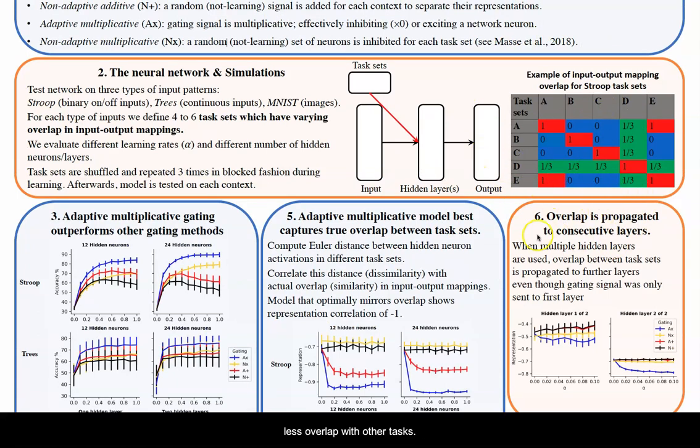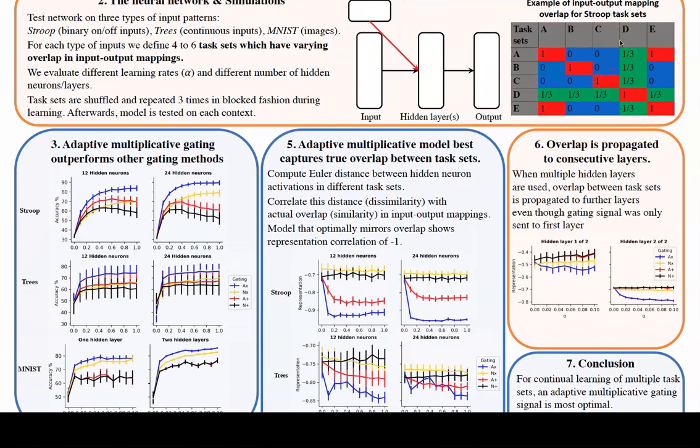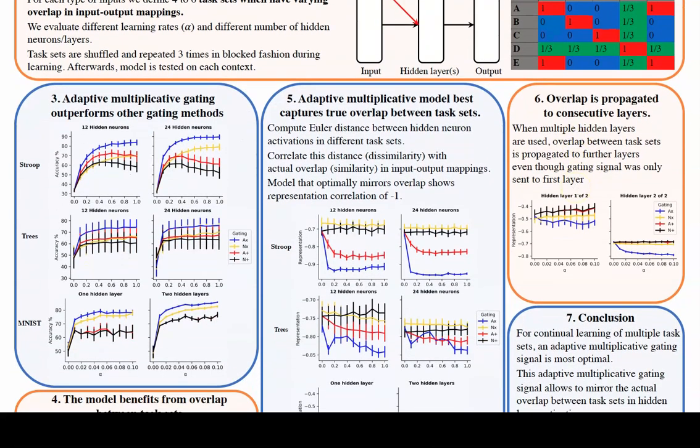We also evaluated whether neural representations in the hidden layer reflected actual overlap in input-output mappings between contexts. To do this, we defined for each simulation the true overlap between input-output mappings, like in this table of the Stroop task. Then we computed a representational dissimilarity matrix for activation in the hidden layer across all task sets.